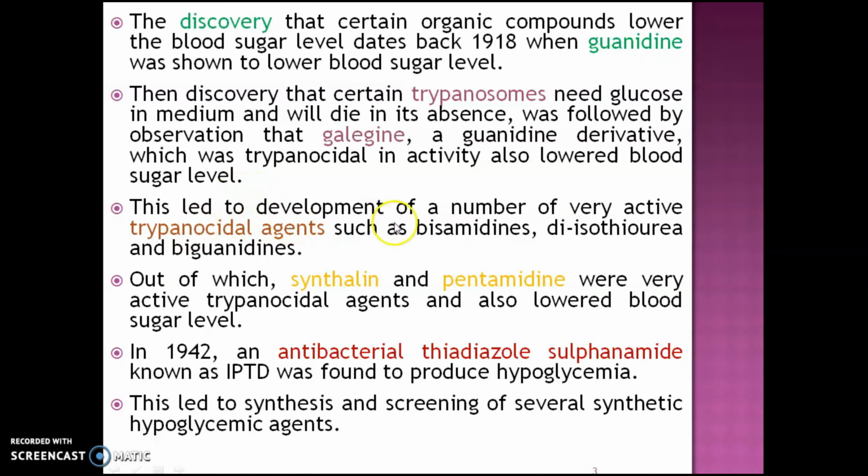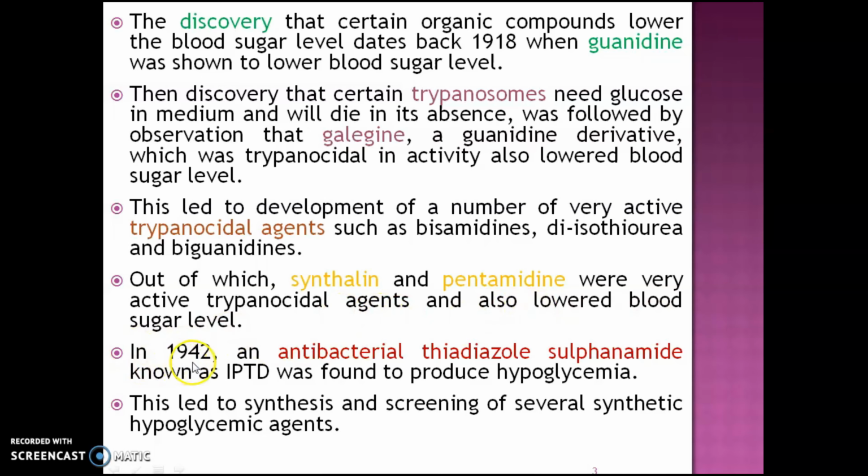This led to development of a number of very active trypanocidal agents such as bisamidines, diisothioureas and biguanides, out of which synthalin and pentamidine were very active trypanocidal agents and also lowered blood sugar level.